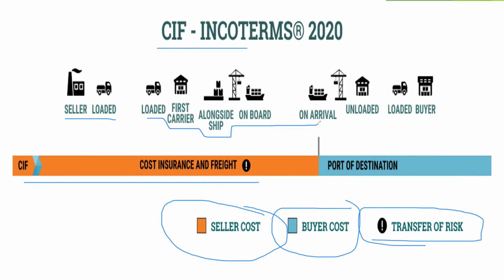After the goods arrive, all the responsibility starts for the buyer. The cost and insurance will be paid by the seller only. So that is called CIF. When the goods arrive, the risk is transferred to the buyer. So the buyer will take the goods, get them unloaded, and reach the destination.